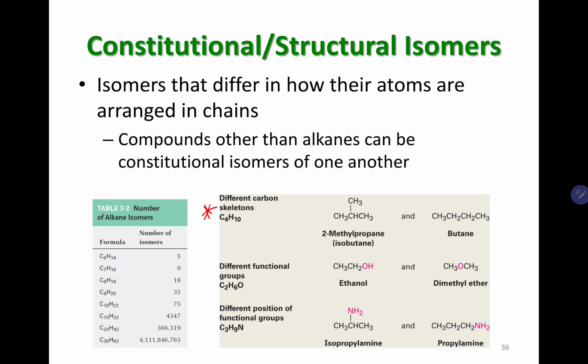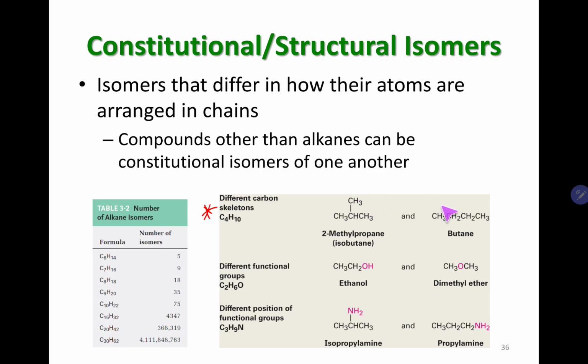Skeletal isomer means you have the same chemical formula, but the skeletal structure or the skeleton of the compound is different. Let's take the same molecule that we talked about in the last few minutes, butane. You can have 4 carbons in butane in a straight chain manner, where all 4 carbons form a continuous chain. This is one way. Or you can have 3 carbons in a continuous chain and then one coming out of the middle carbon. So that is the other isomer.